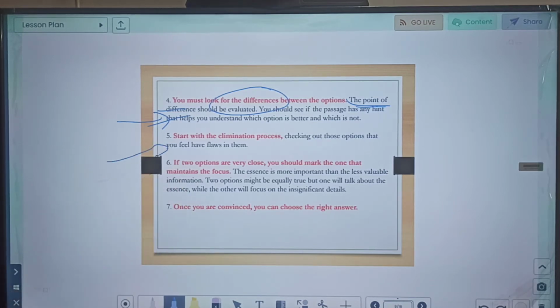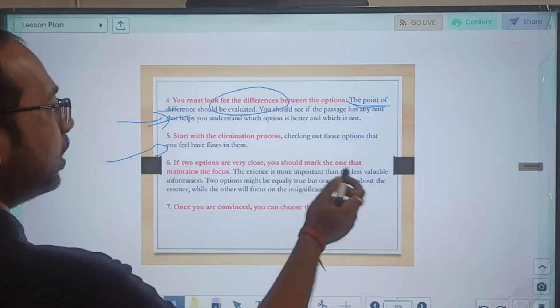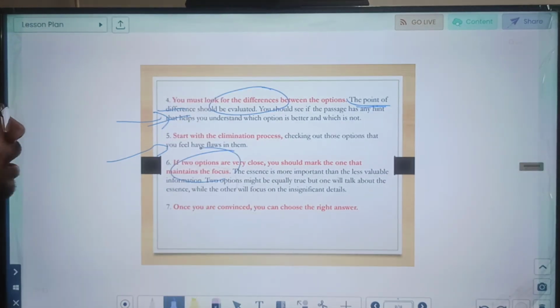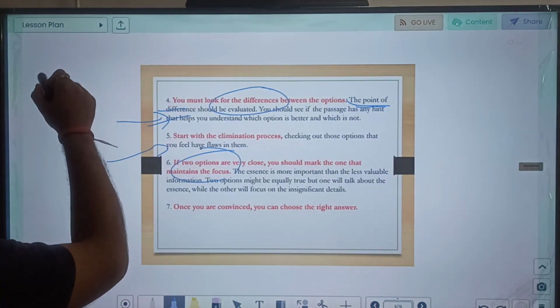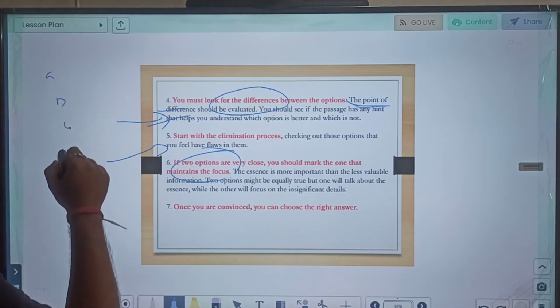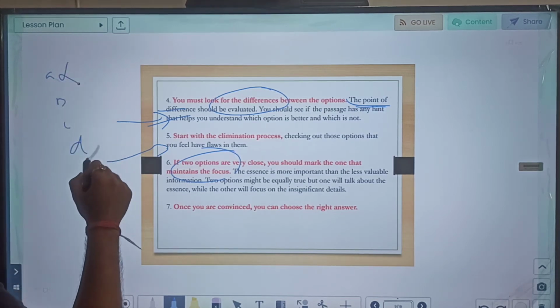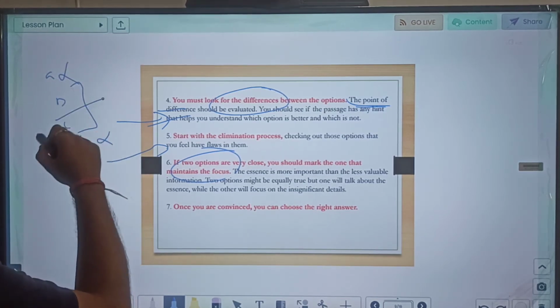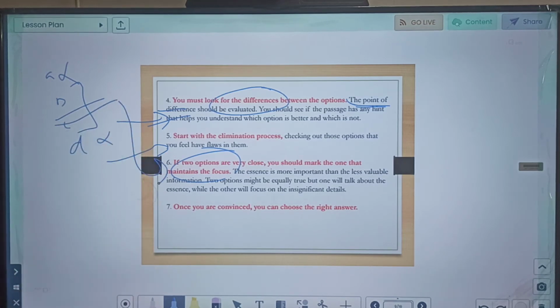Then start with the elimination process, checking out those options that you feel have flaws. If 2 options are very close, you should mark the one that maintains the focus. Sometimes it will happen that in 4 options, suppose it is A, B, C, D, you have clearly ruled out A and D, but B and C are very close. So in that, go for an option which maintains the focus.